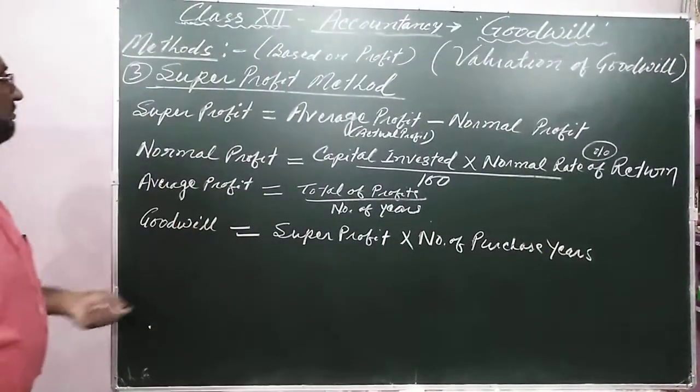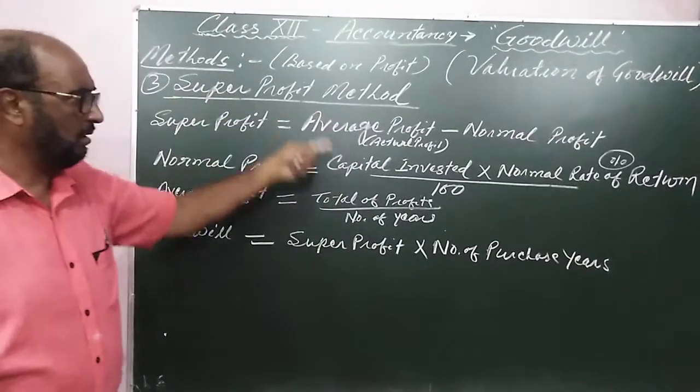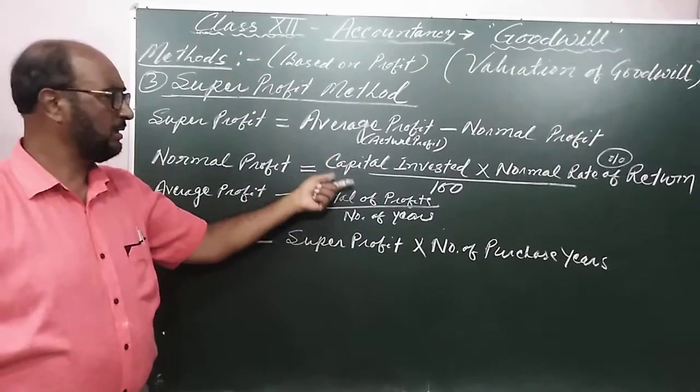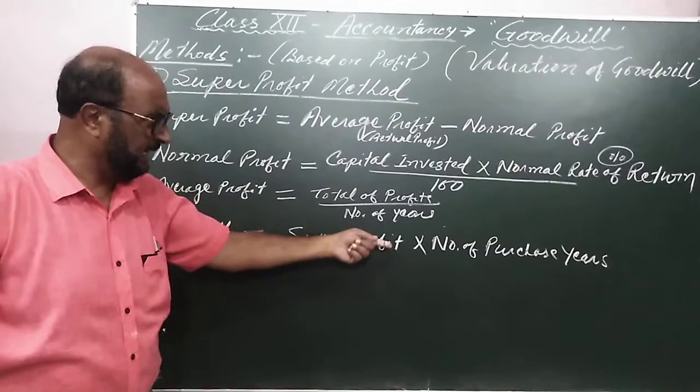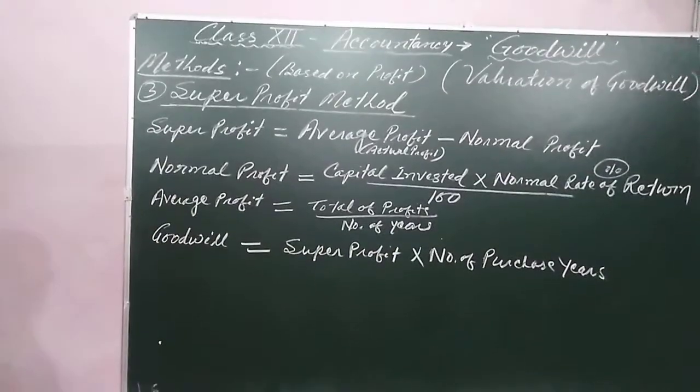So this is the third method, my dear, known as super profit. All the formulas are explained here. The numerical question I will explain later on.